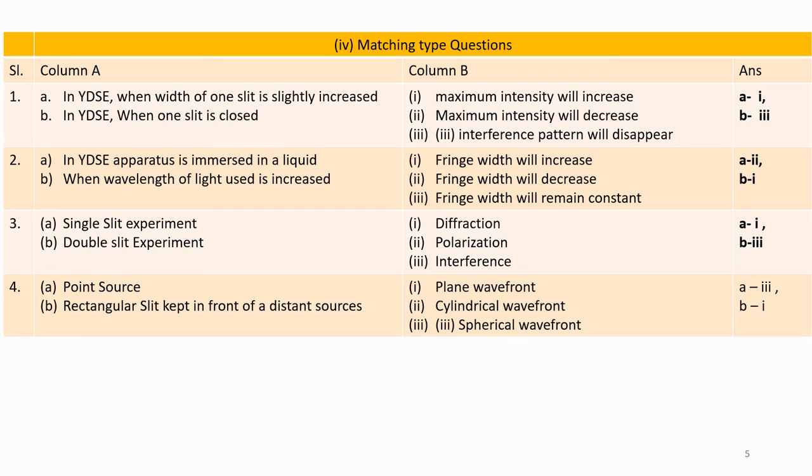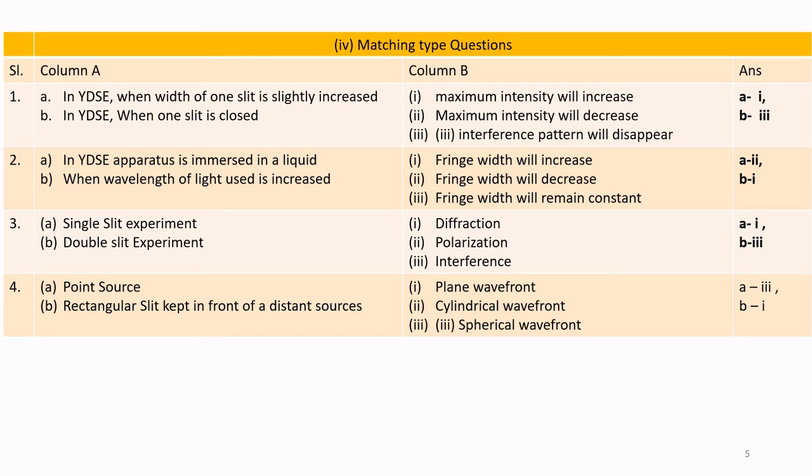Correct answer. 3a. Single slit experiment is for diffraction, whereas 3b. Double slit experiment is for interference. B is 3. Question 4. 4a. Point source.